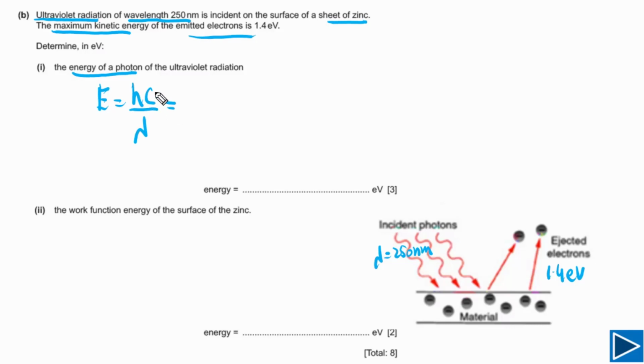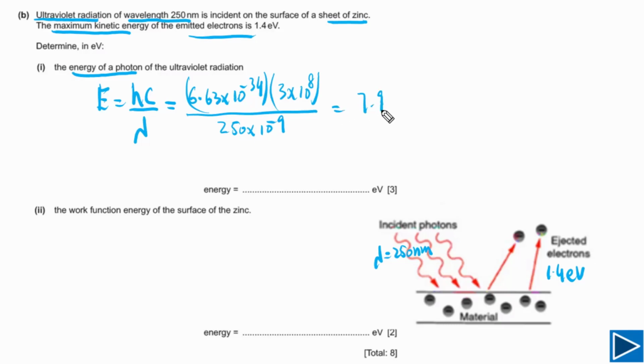h is Planck's constant and c is the speed of light. The value of Planck's constant you can get from the data list, that is 6.63 times 10 to the minus 34. And the speed of light is 3 times 10 to the 8 meters per second. Lambda is given in nanometers, so we need to convert into meters, so we need to multiply by 10 to the negative 9. If we solve this, we will get our answer in joules, that will be equal to 7.96 times 10 to the negative 19 joules.